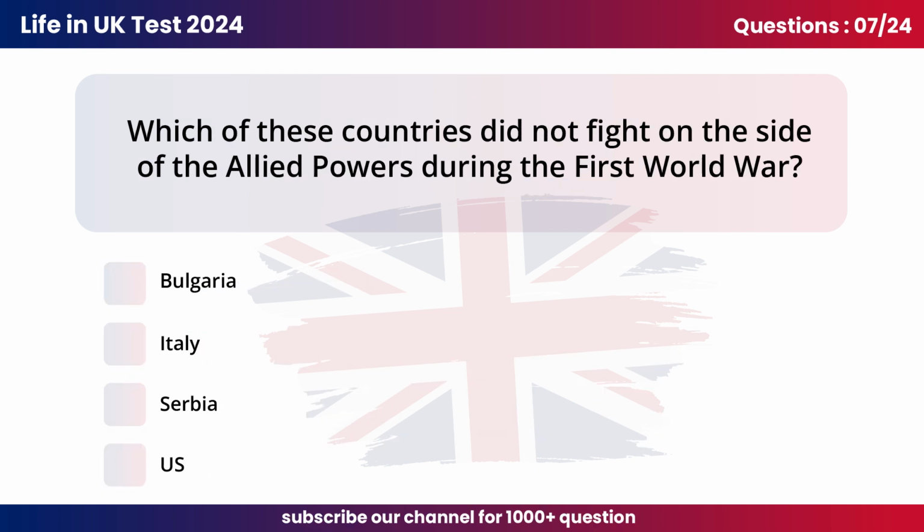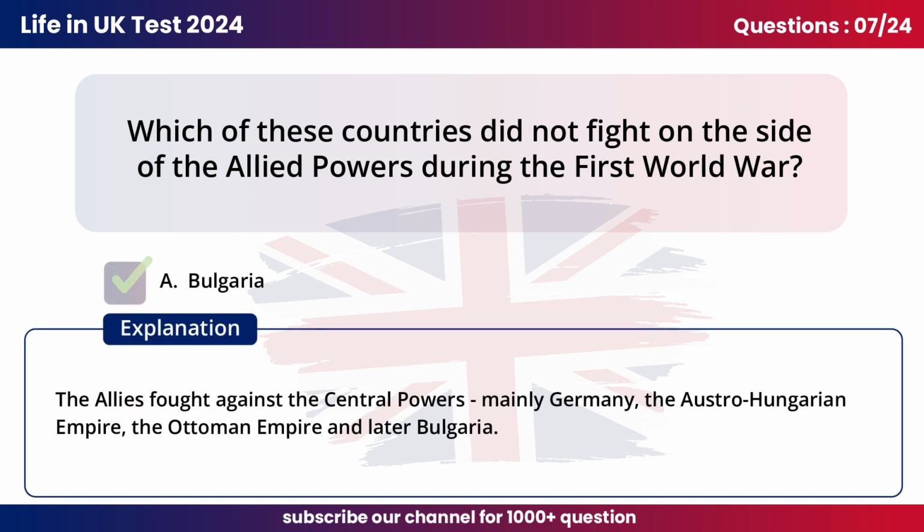Question 7. Which of these countries did not fight on the side of the Allied powers during the First World War? A. Bulgaria. The Allies fought against the Central Powers, mainly Germany, the Austro-Hungarian Empire, the Ottoman Empire and later Bulgaria.